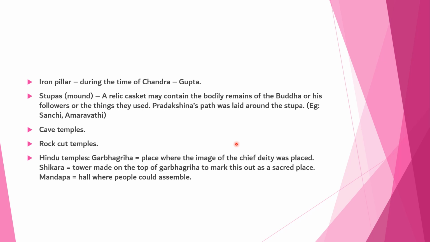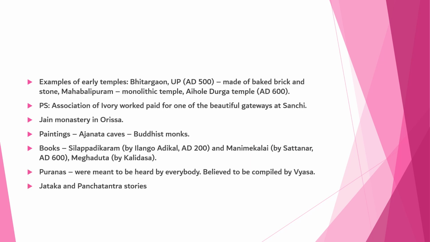Cave temples, rock-cut temples, Hindu temples: the garbhagriha is the place where the image of the chief deity was placed; the shikhara is the tower on top of the garbhagriha to mark it out as a sacred place; the mandapa is the hall where people could assemble. Examples of early temples are Bhitargaon, UP, AD 500, made of baked brick and stone; the Mahabalipuram monolithic temple; the Aihole Durga temple, AD 600. An association of ivory workers paid for one of the beautiful gateways at Sanchi.